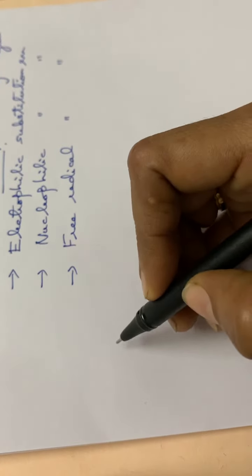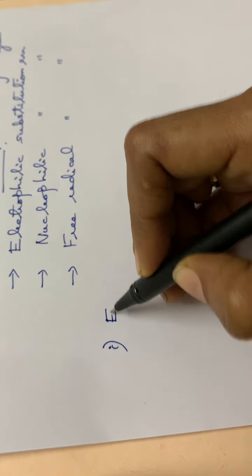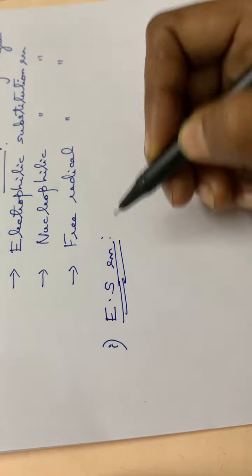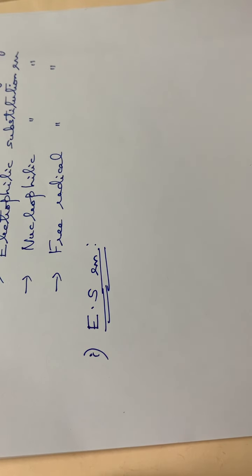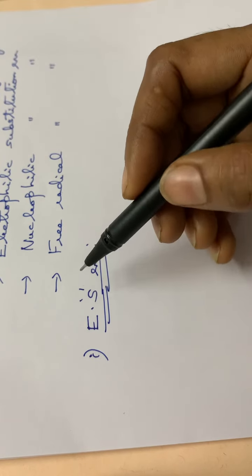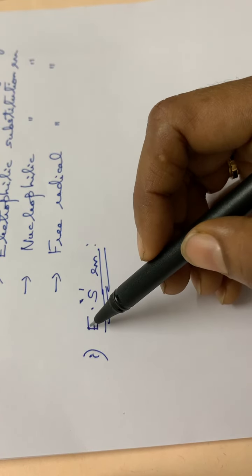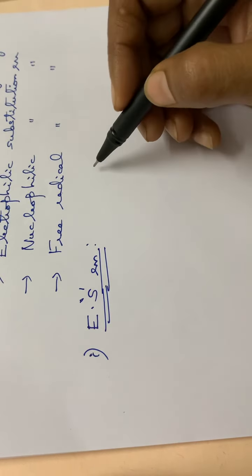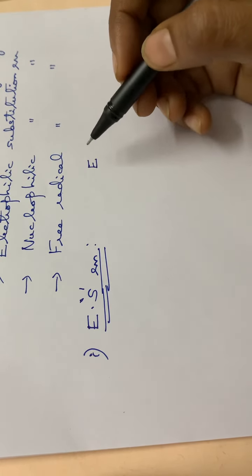First one, that is the electrophilic substitution reaction. I am writing in short as electrophilic substitution reaction. You have to write it in detail. So this is a substitution reaction, and the substitution is done by an electrophile. We had seen the electrophile in our last session. What is an electrophile?